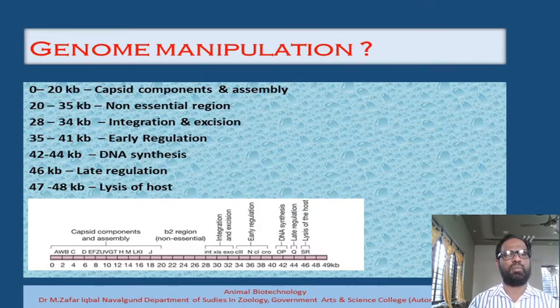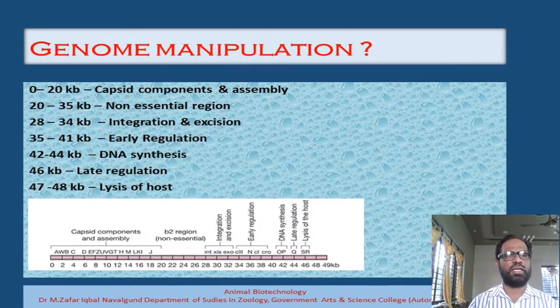The int gene and xis gene are present, and these two genes are responsible for the integration and excision of the genome from the bacteria. If it wants to integrate into the genome of the bacteria, then the int gene is used. It will synthesize the integrase protein, and that will help in the integration process. Once it has completed the lysogenic phase and wants to come out of the bacterial genome, the xis gene will produce a protein which is responsible for the excision of the genome of the bacteriophage from the bacteria. This is present as a cluster with a particular type of function.